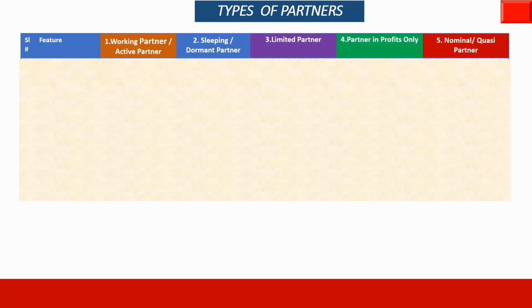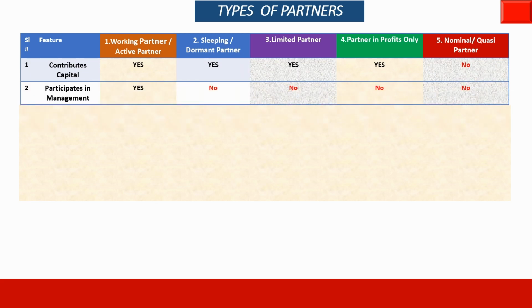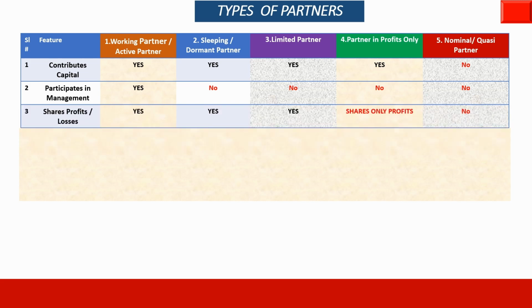Partners are of 5 types: working partner, sleeping partner, limited partner, partner in profits and nominal partner. Contribution of capital comes from everyone except nominal partner. Participation in the management is largely by the working partner. Partner in profits shares only profits. Nominal partner doesn't share profits or losses. The remaining 3 share profits or losses.